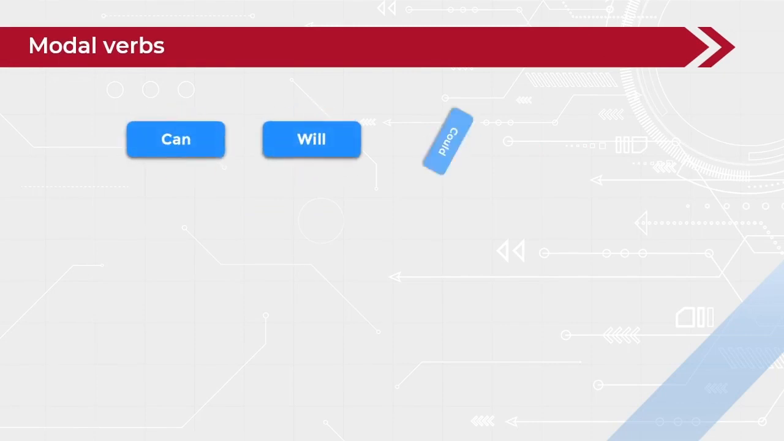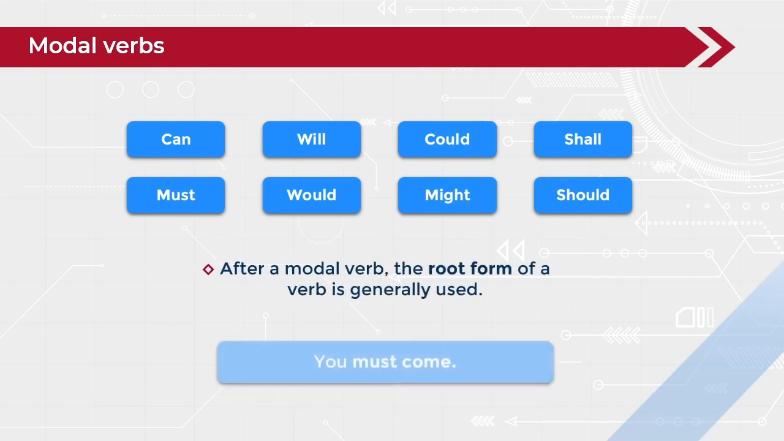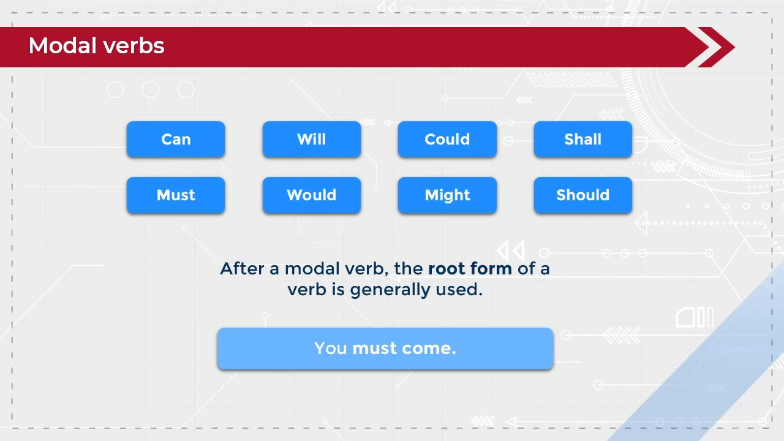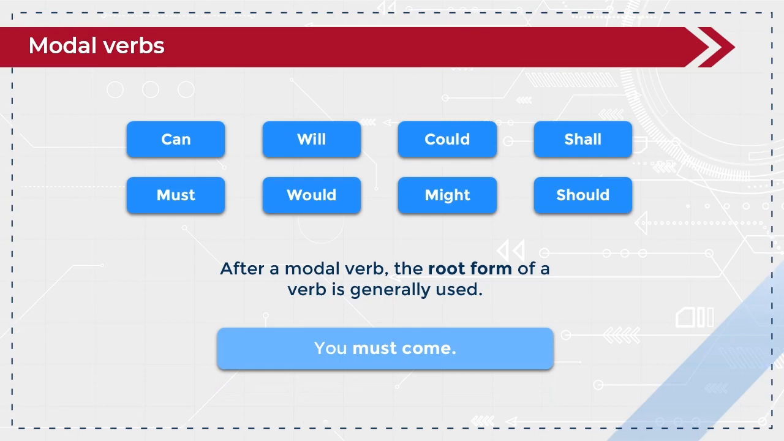Now, using modal verbs can and could to make requests. Modal verbs are auxiliary verbs, also called helping verbs, like can, will, could, shall, must, would, might, and should. After a modal verb, the root form of a verb is generally used. Modal verbs add meaning to the main verb in a sentence by expressing possibility, ability, permission, or obligation.